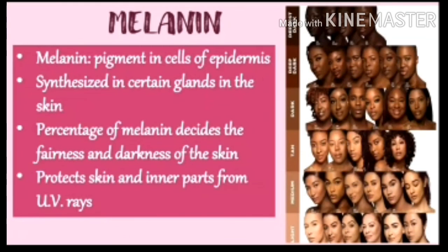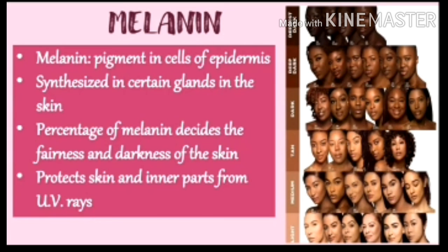Now let's see about melanin. Melanin is a pigment which is present in the cells of the epidermis. Melanin is synthesized in certain glands in the skin. The percentage of melanin decides the fairness and darkness of the skin. Whether people are fair or dark, their skin color is decided by the percentage of melanin.